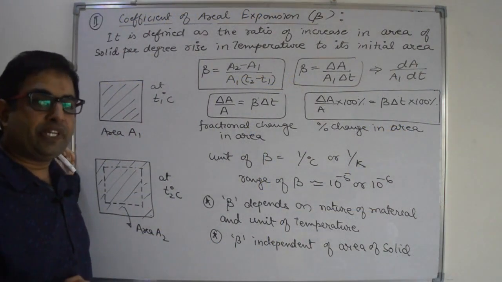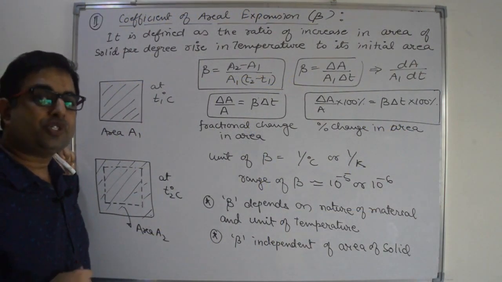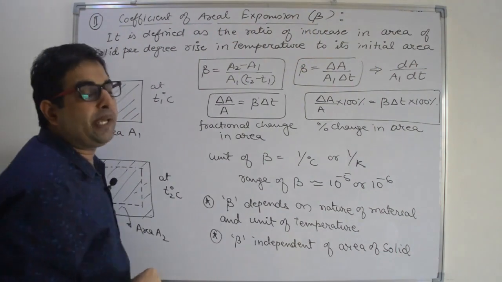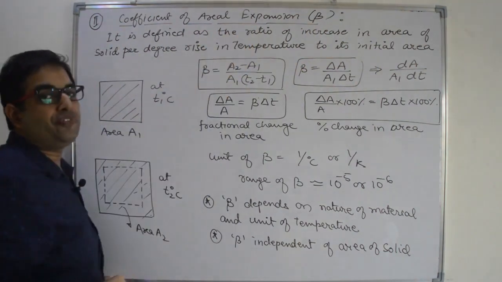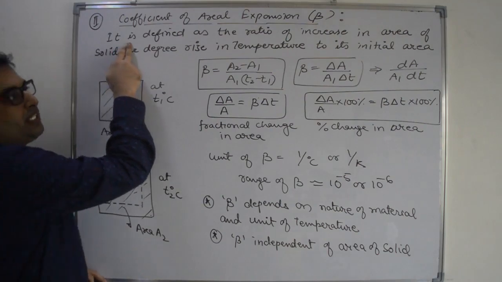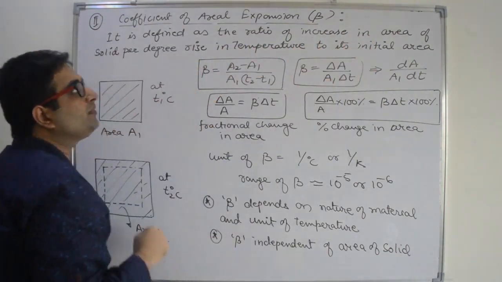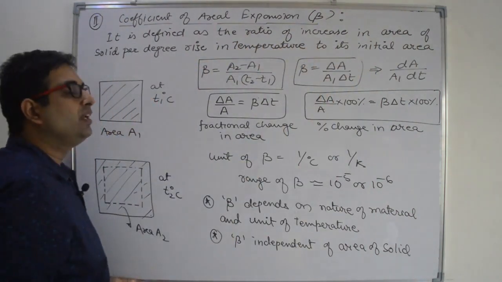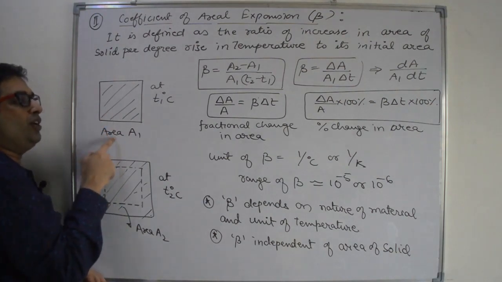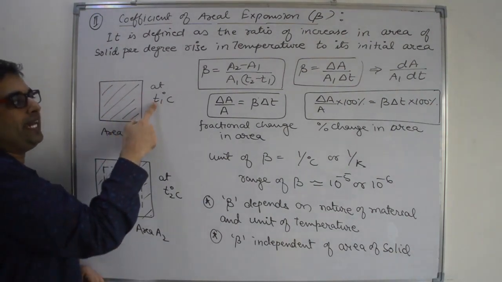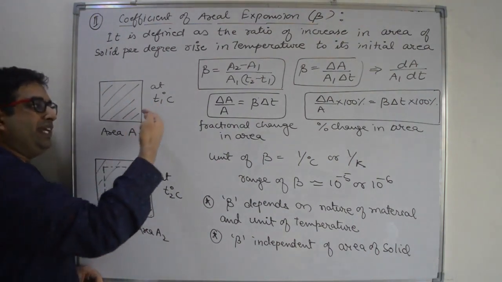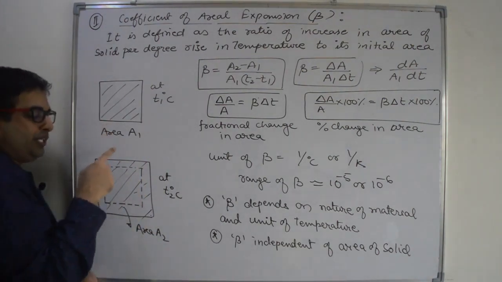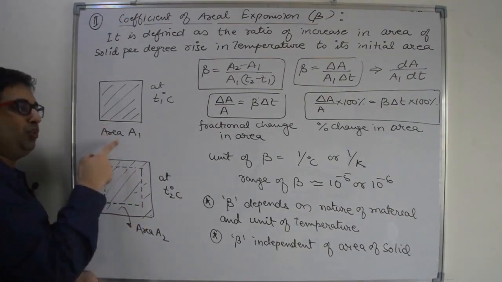Now second type of expansion is areal expansion or superficial expansion. The coefficient for areal expansion is represented by beta. Beta is coefficient of areal expansion. The definition is ratio of increase in area of the solid per degree rise in temperature to the initial area. Let us suppose the initial area of the solid is A1 at T1 degree Celsius. Now we are increasing temperature from T1 to T2 degree Celsius. Material will expand. Now the area becomes A2. A2 is more than A1.